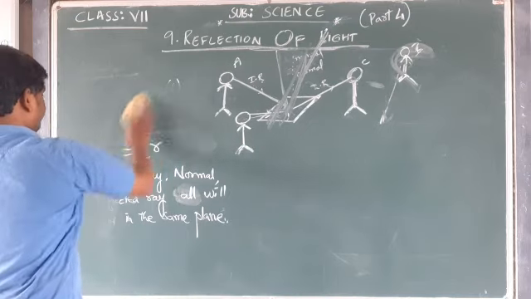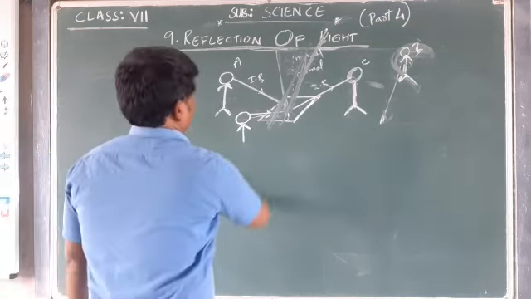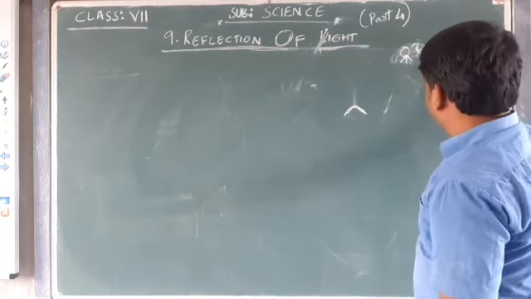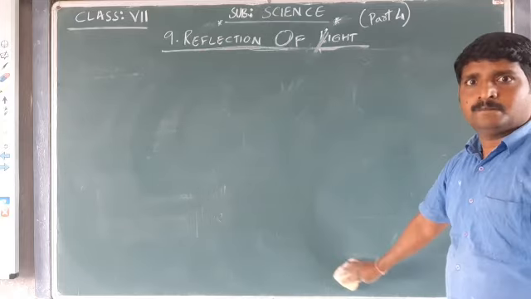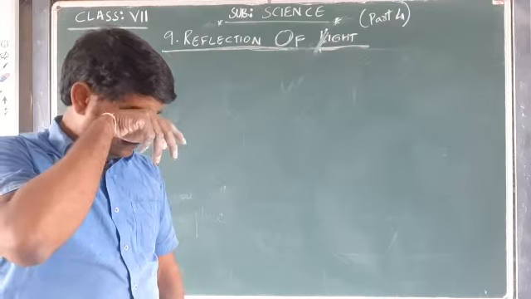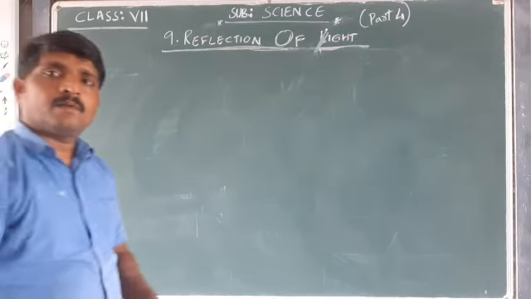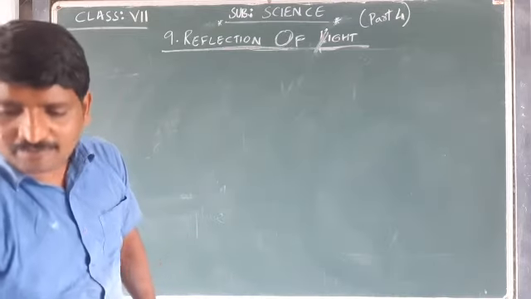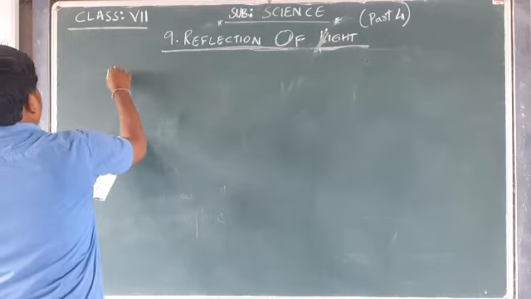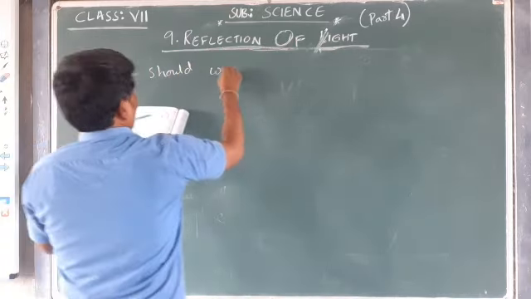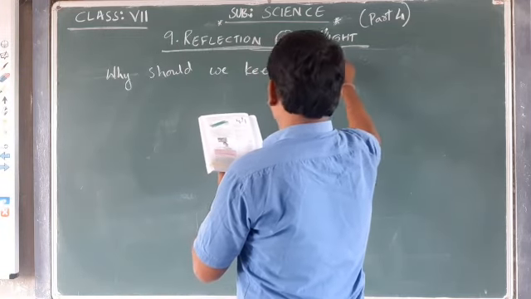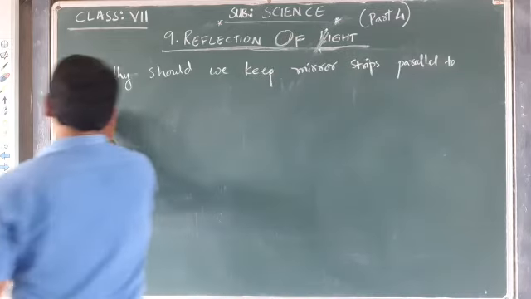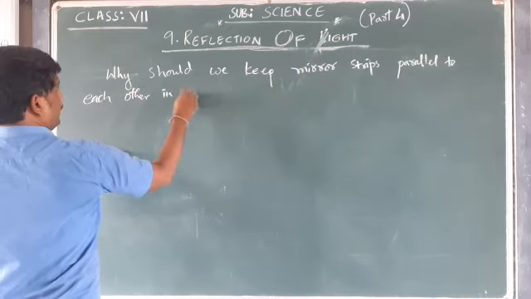Now we'll answer: why should we keep mirror strips parallel to each other in a periscope?